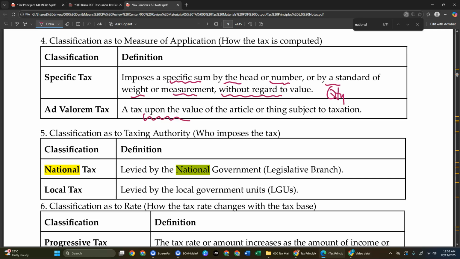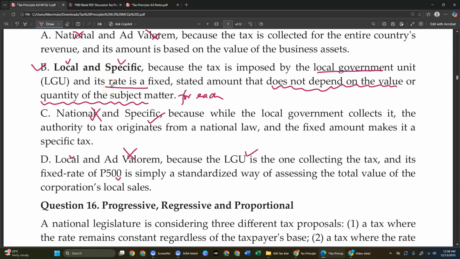Here, the national tax is levied by the national government. That's why I said the BIR is an agency which is specialized in administering the collection of national taxes. The local tax is imposed or levied by the local government. So basically, those are the two very simple bases of their classification. Okay, again, the most preferred answer in here is B, but I don't agree with this quantity of the subject matter.